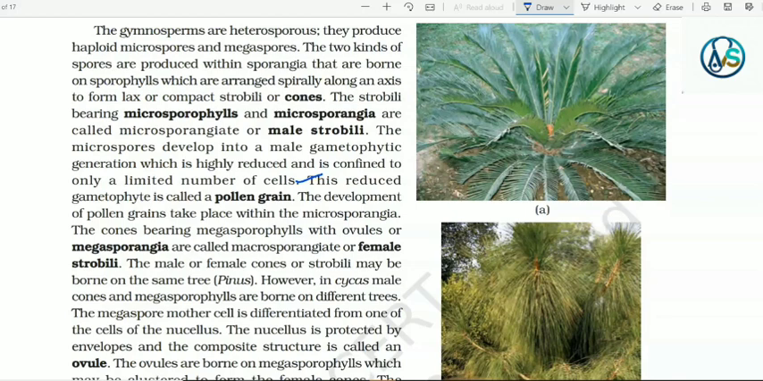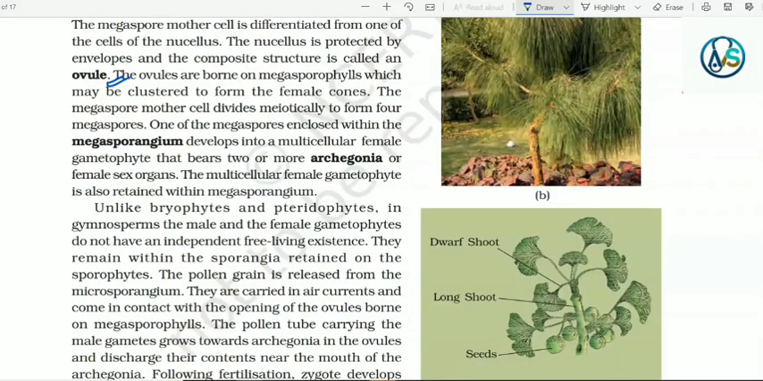The megaspore mother cell is differentiated from one of the cells of the nucellus. The nucellus is protected by envelopes and the composite structure is called an ovule. The ovules are borne on megasporophylls, which may be clustered to form the female cones. The megaspore mother cell divides meiotically to form 4 megaspores. One of the megaspores enclosed within the megasporangium develops into a multicellular female gametophyte that bears 2 or more archegonia or female sex organs.